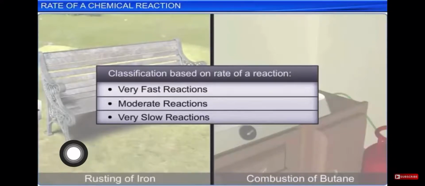Number one is rusting of iron, right? So rusting of iron is what type of reaction? It is a very slow reaction. It is not like once water falls on iron, it is going to get rusted. You know what rusting is, right? That is corrosion. If water falls one time, it is not necessary that it is going to corrode, and if it does, it is going to take a long time. After a long time we see the corrosion.